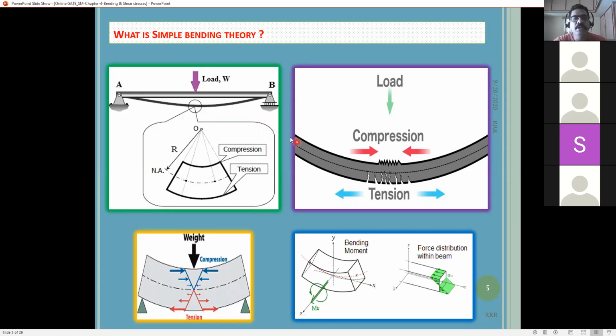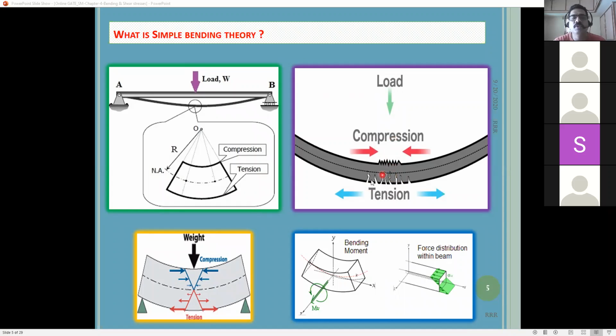So while bending, for a simply supported beam, the bottom fibers are in tension and the top portion is in compression. Compression means all the points are crushed against each other, but the bottom is in tension because its length is increasing. But how is it possible for the length to increase? It is only possible when cracks happen in the material, then only it will expand. So please remember, whenever the beam fails, the cracking starts from the bottom, not from the top. If it fails in tension, the crack will always start from the bottom and propagate to the top.